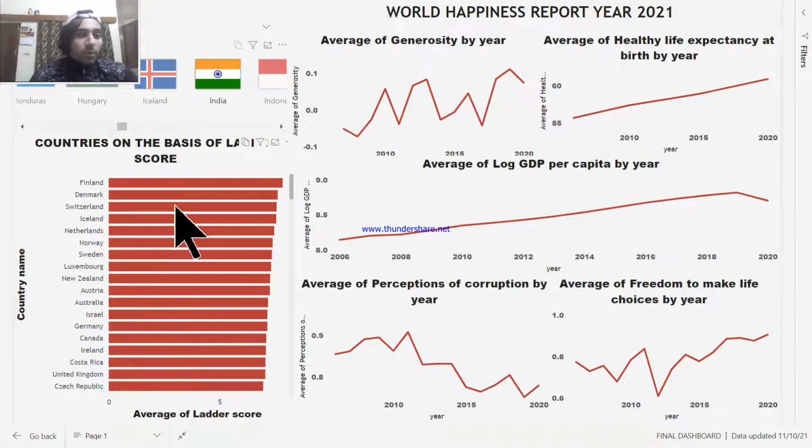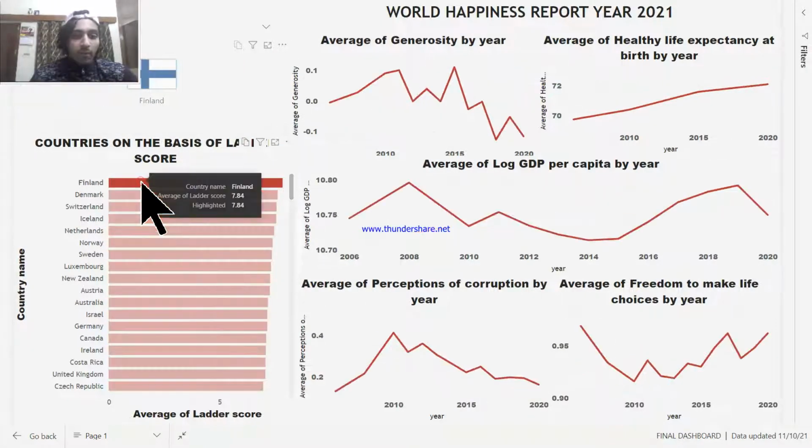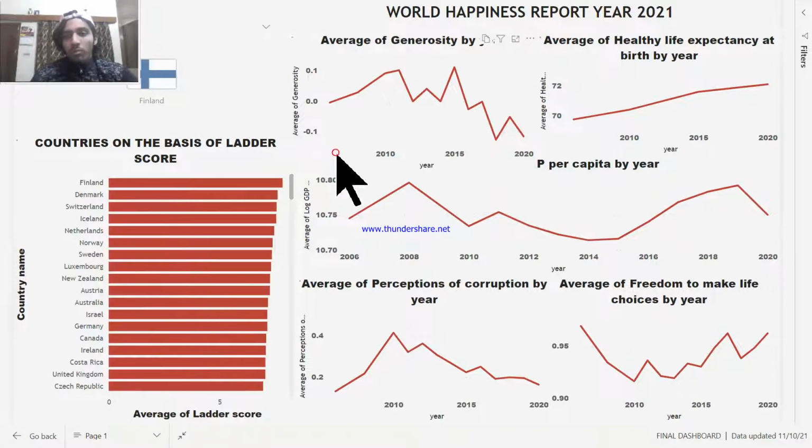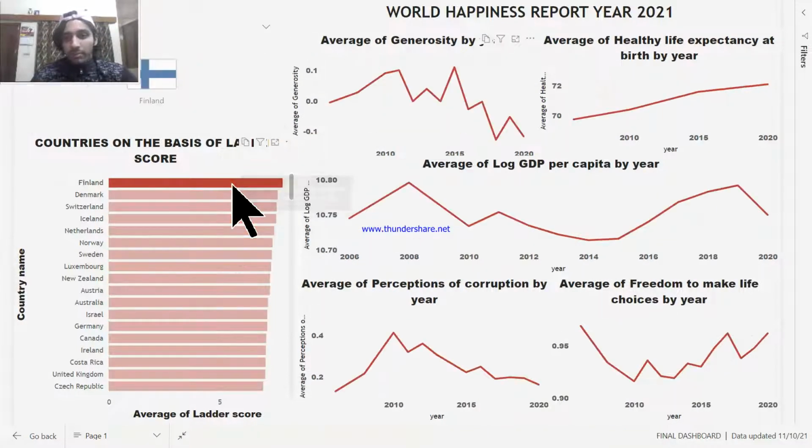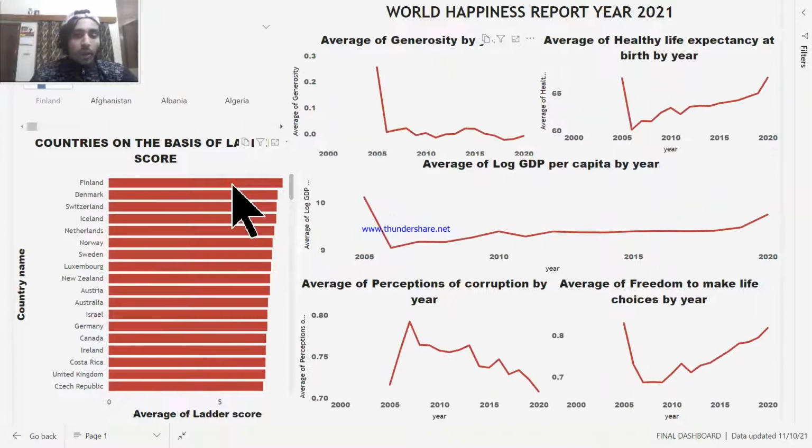Now if we just have a look at how Finland performs, you can see almost on every parameter except the GDP part, they are doing great. So yes, Finland, according to the data here and the research done by the World Economic Forum, would indicate the same: that yes, Finland is the happiest country, and we should target to be as close to Scandinavian countries, because we also have to be more happy.